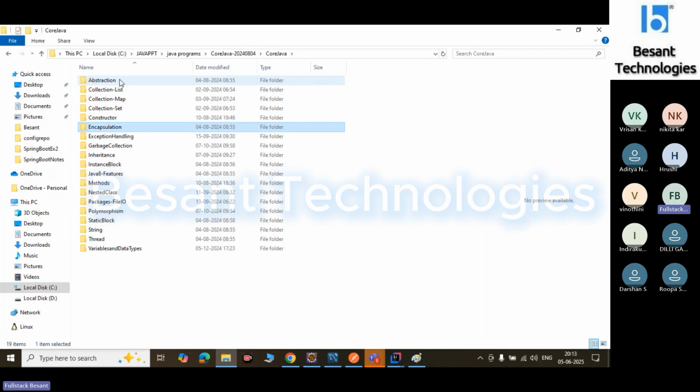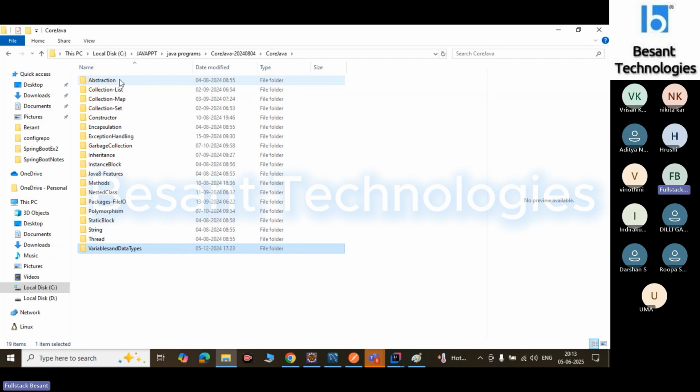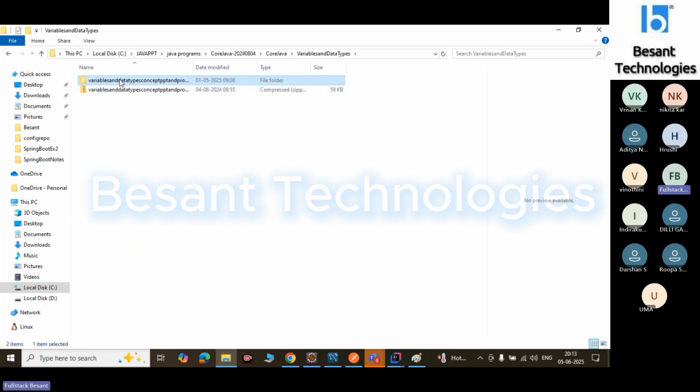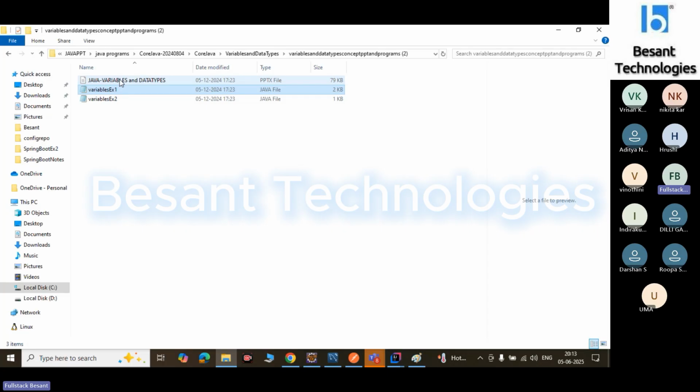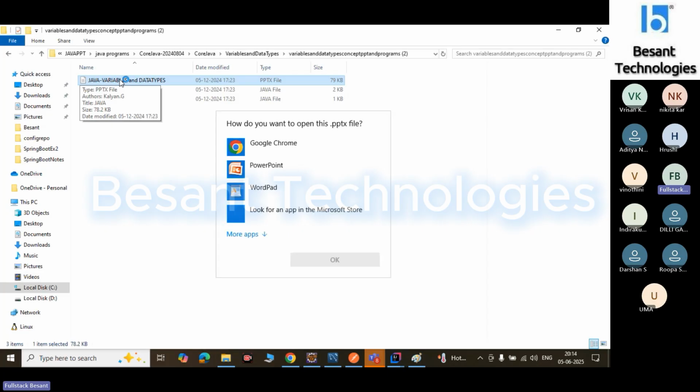If you want to install Java, you should install Java 8 or above. Any one of these versions you can download and install, Java 8 or 1.8 or above. The latest version is Java 21.